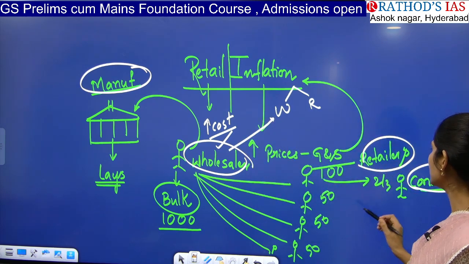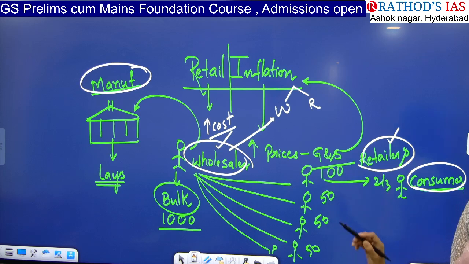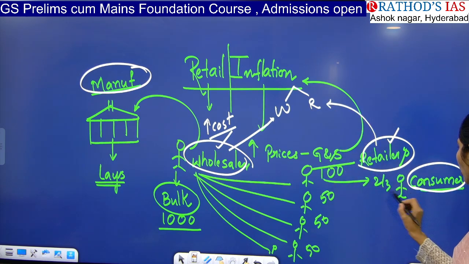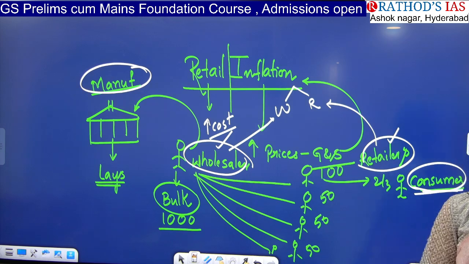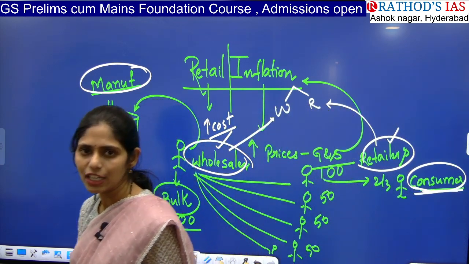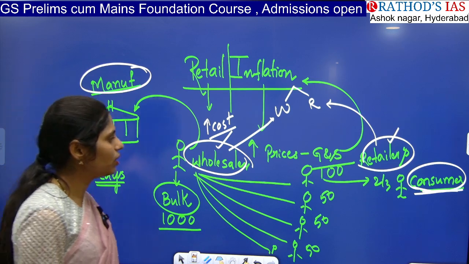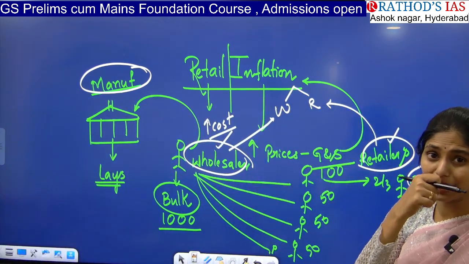Retail inflation is when the retailer pays more money to the wholesaler. Who will bear that? Obviously the consumer. So whenever we calculate the rise of price at the consumer level, that is called retail price inflation. Whenever the retailer pays more money, obviously he will collect more money from the consumer, right?